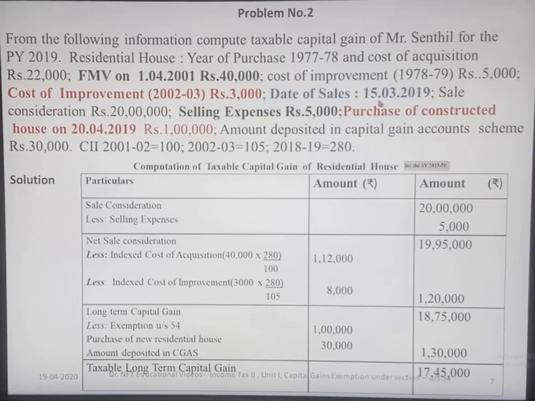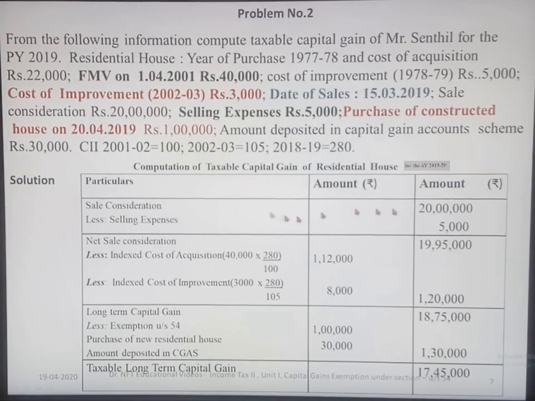So we can write it as computation of taxable long-term capital gain of residential house. The sale consideration is 20 lakhs. From this you deduct the selling expenses of 5,000, which gives you a net sale consideration of 19,95,000.